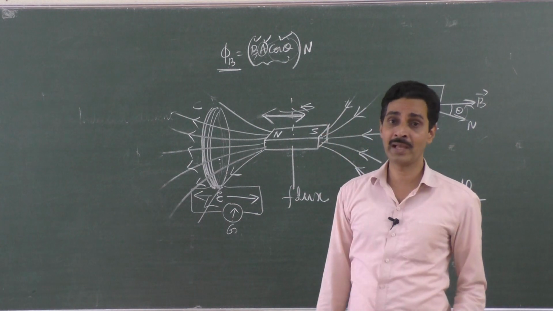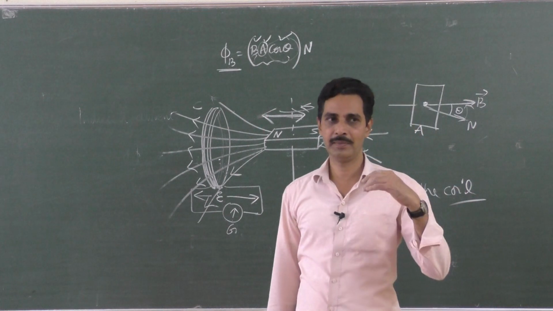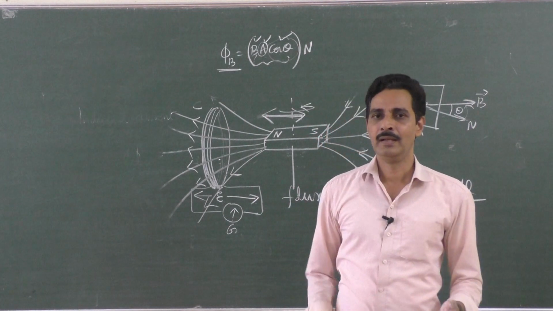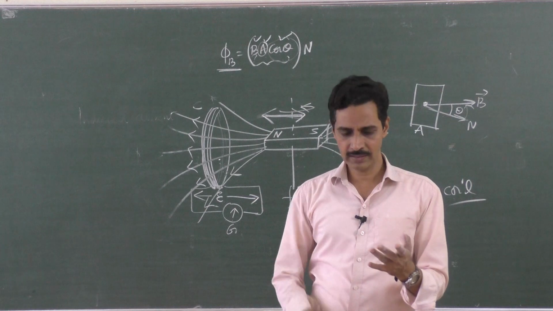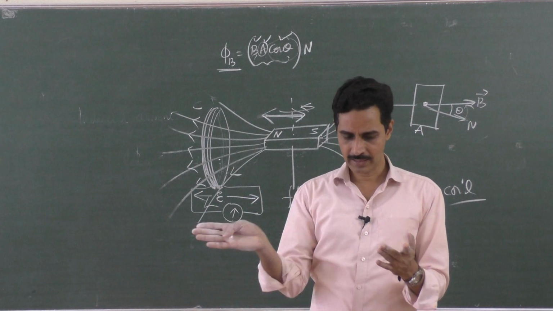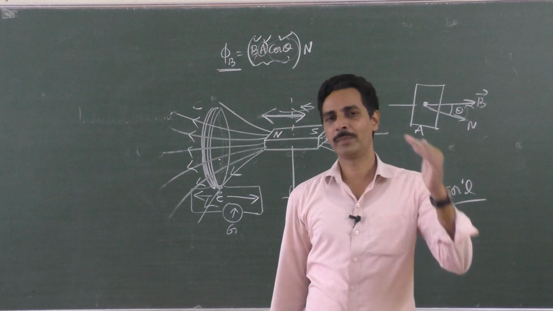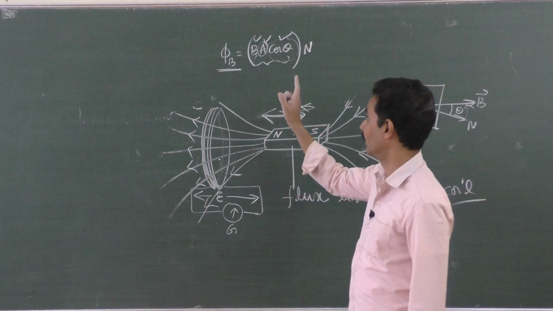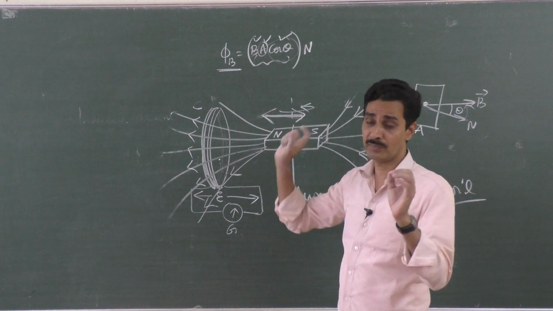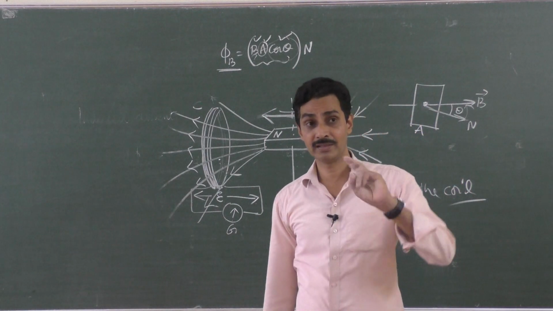So change in the magnetic flux linked with the coil can be brought about by changing the strength of the magnetic field, changing the area of the coil, the angle cos theta, and the number of turns. These things you have to remember. N B A cos theta. This formula is very, very important, even in the next coming chapter.